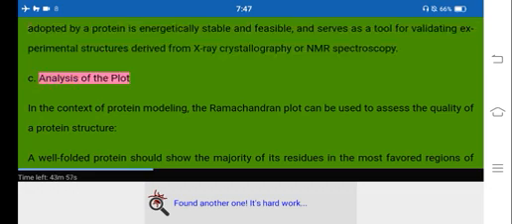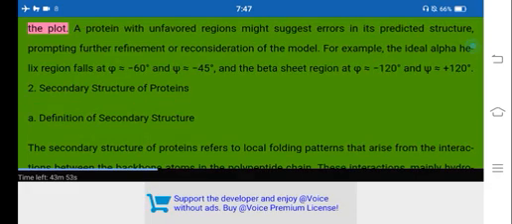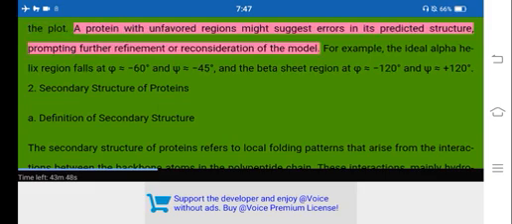C. Analysis of the plot. In the context of protein modeling, the Ramachandran plot can be used to assess the quality of a protein structure. A well-folded protein should show the majority of its residues in the most favored regions of the plot. A protein with unfavored regions might suggest errors in its predicted structure, prompting further refinement or reconsideration of the model.